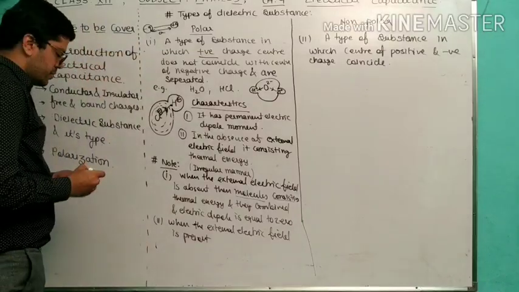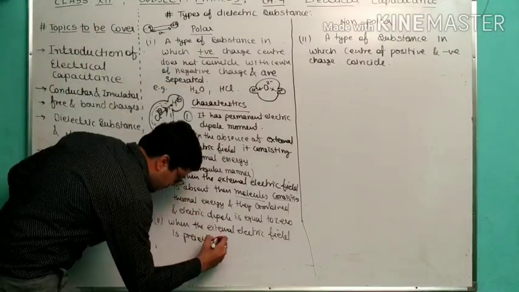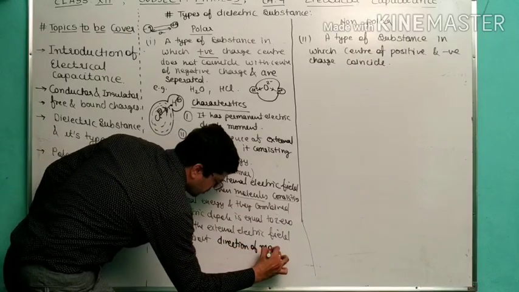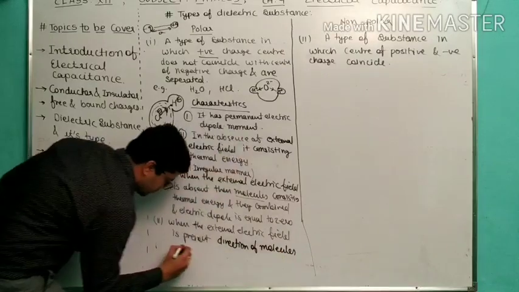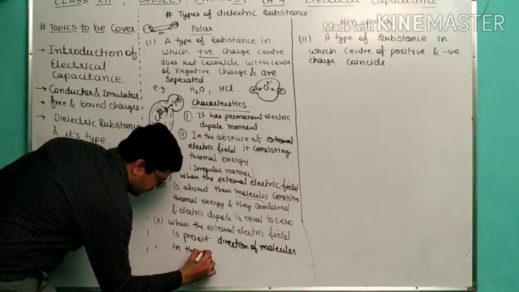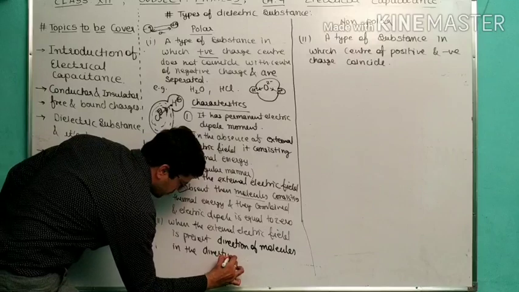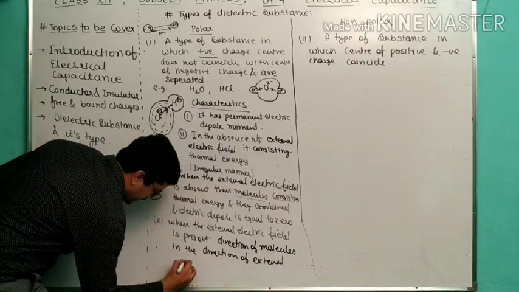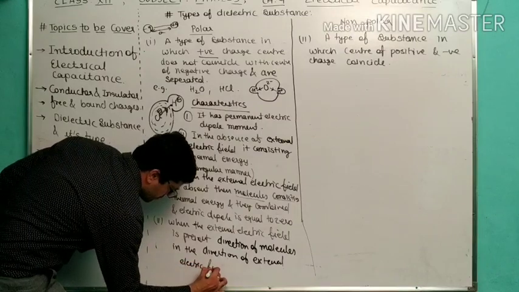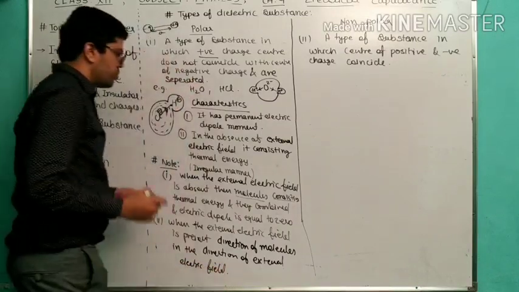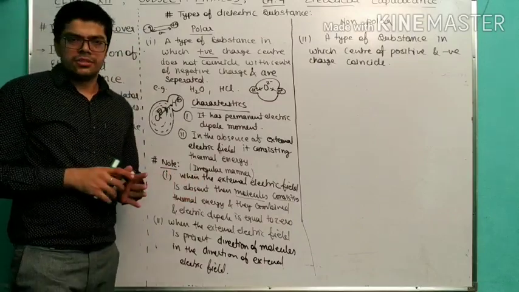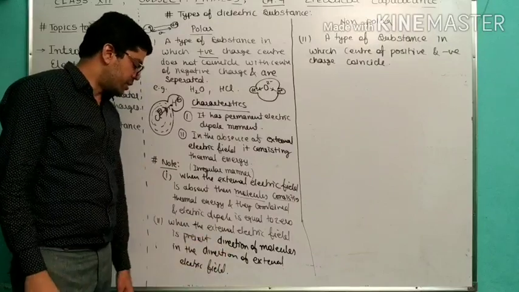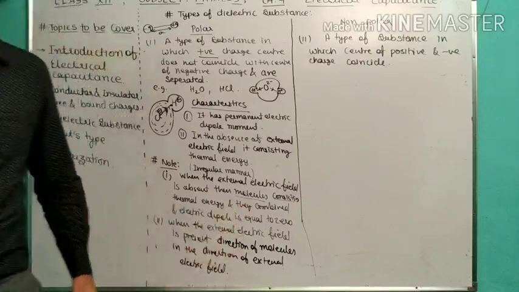Direction of molecules is in the direction of external electric field. So this is a very easy thing. So hopefully you understood that. When the external electric field is present, the direction of the molecules is in the direction of external electric field.